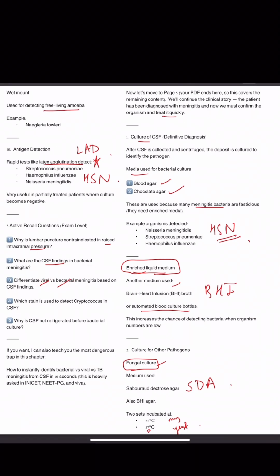Okay, differentiate between viral and bacterial meningitis based on the CSF findings. So bacterial has low glucose, viral has normal glucose. WBCs are 100 to 10,000 in bacterial and less than 1,000 in viral. Protein levels are high in bacterial and slightly increased in viral. And the glucose I have told. What remains is the dominant cells: in viral they are lymphocytes and in bacterial they are neutrophils.